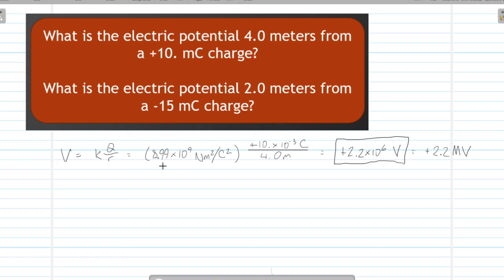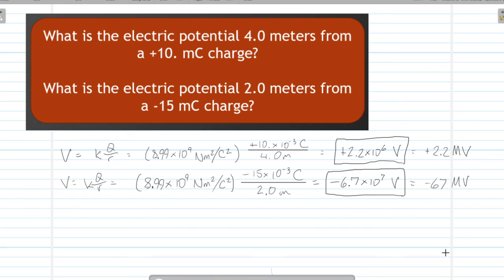Now let's take a look at our second problem. We'll be using the same formula. V is equal to K times Q over R. And let's magically plug in those numbers. And presto, the electric potential at this distance will be negative 6.7 times 10 to the 7th volts. And it is negative because this is a negative charge. Negative charges are surrounded by negative voltage. Positive charges are surrounded by positive voltage.